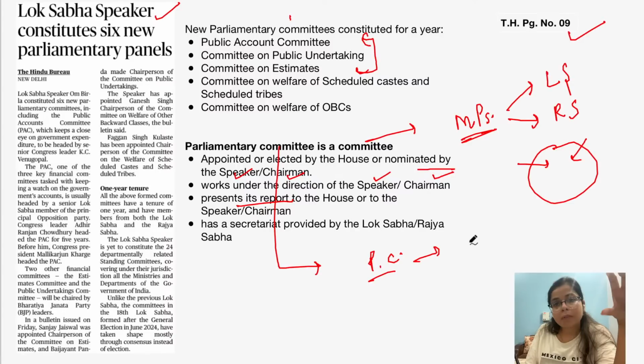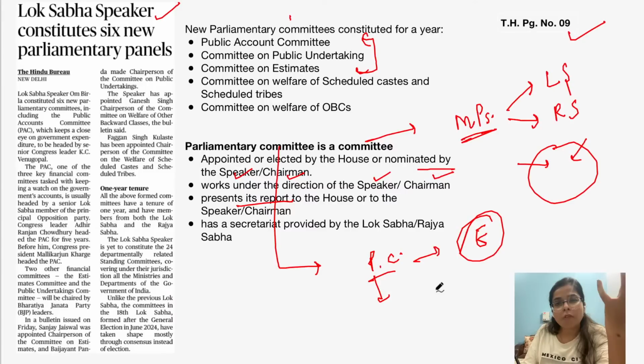The major function is that they do scrutiny of the bills which are floated in the parliament, and it is a form of control or check on the functions of the executive, and to demand accountability from the executive, right? And it also offers expert advice in the formulation of legislation. So broadly, this is the role of parliamentary committees.